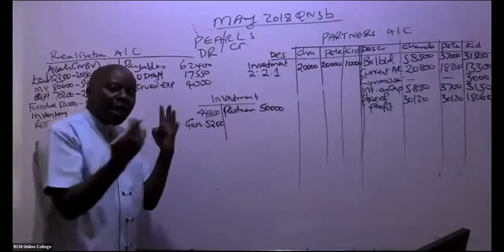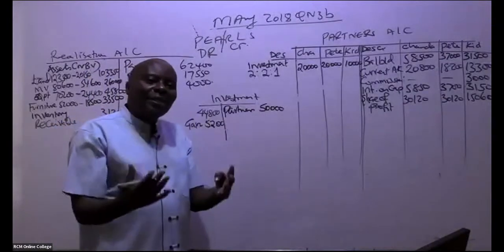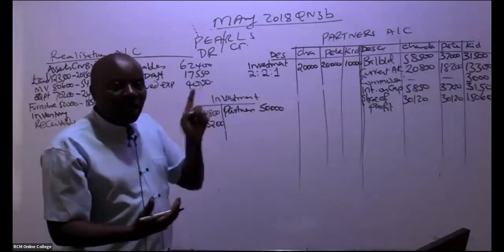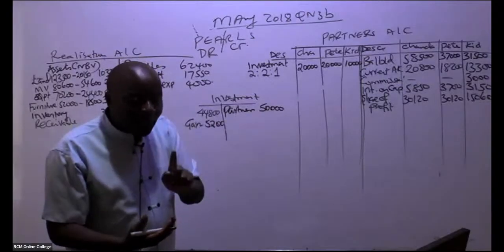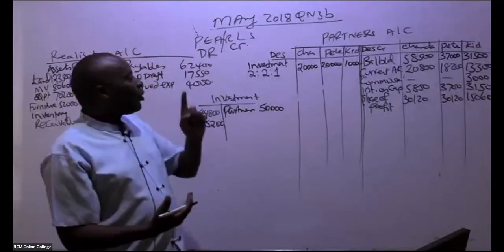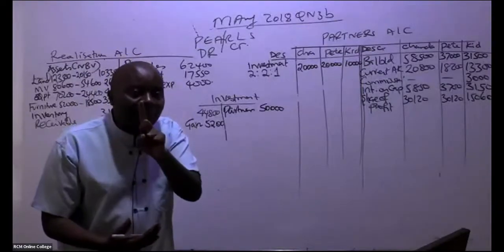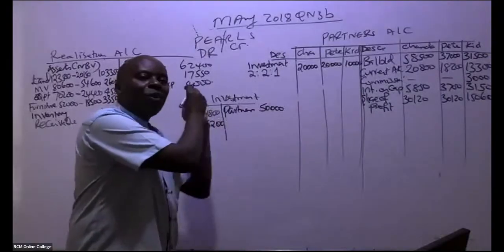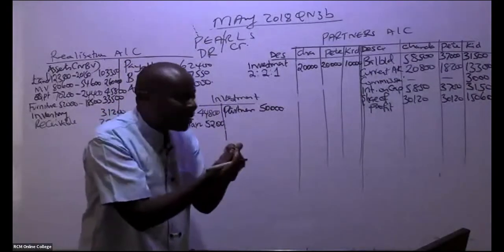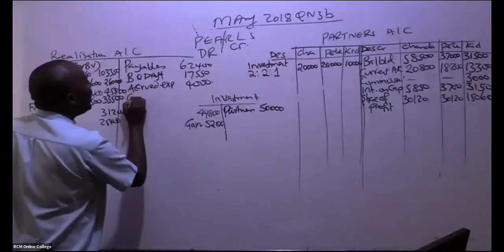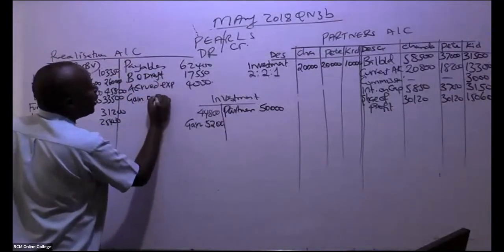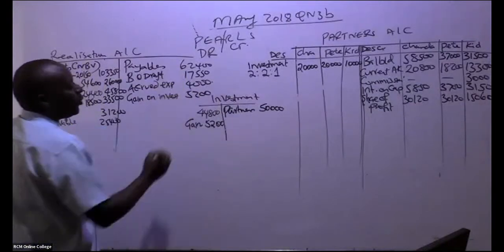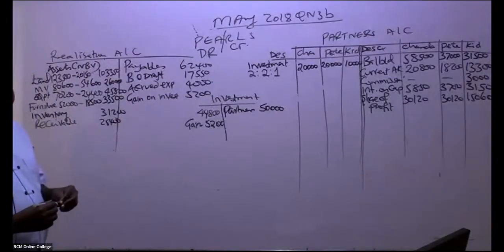Any gains that you get on these assets, ladies and gentlemen, shall always be transferred to the realization account, because your realization account acts like a P&L. So you've gotten a gain here, so you're supposed to debit this account and then you credit the P&L. So come and tell us here the gain on realization. Just gain on investment, you just book the whole amount: 5,200.